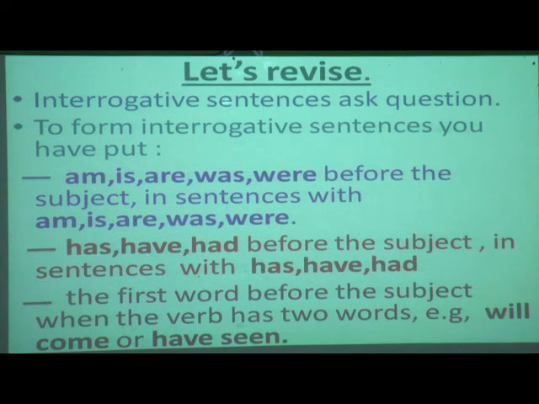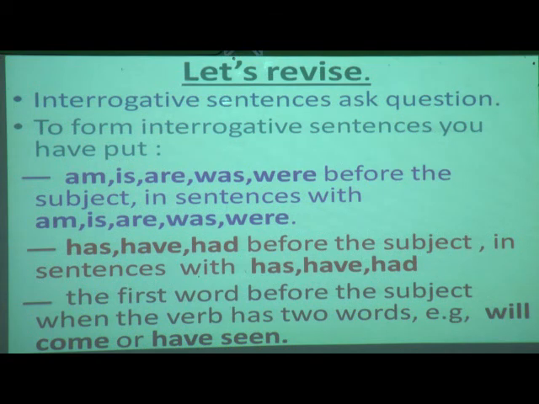When the verb has two words, that is, one helping verb and the main verb, examples given are will come or have seen. So in will come, what is the first verb? Will. Only will you shift before the subject, and for have seen you shift only the have before the subject.